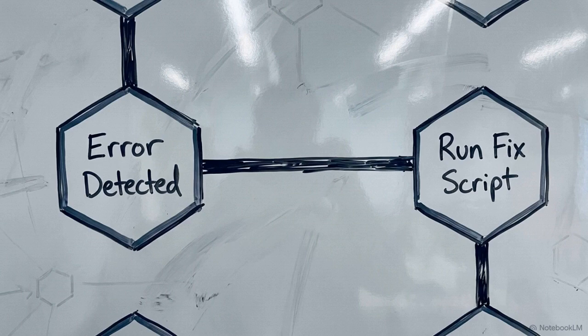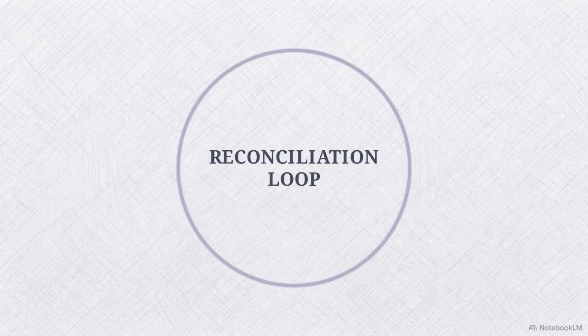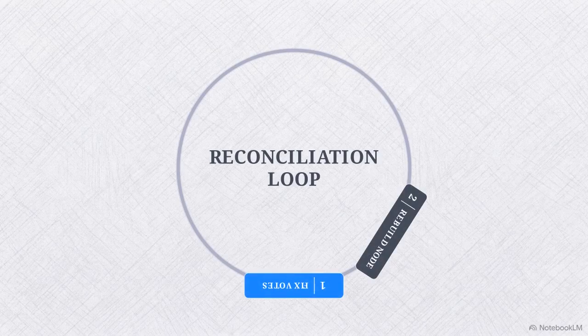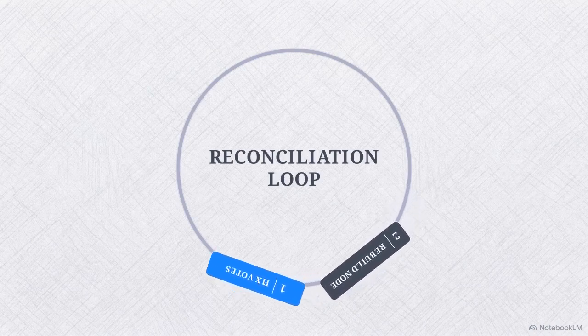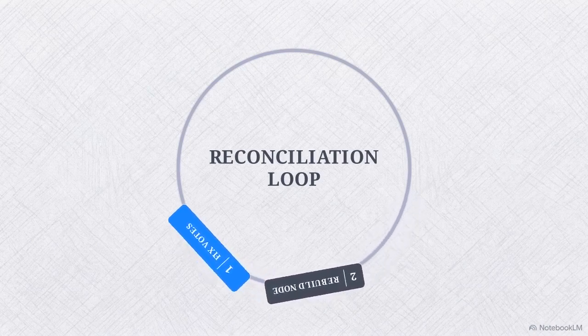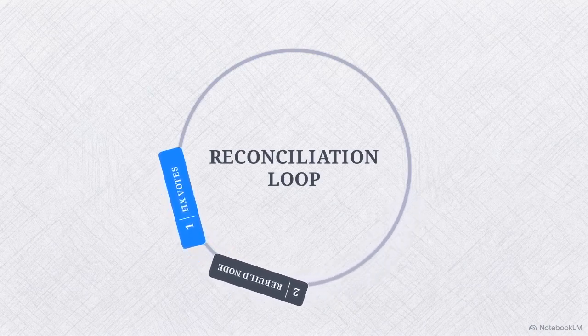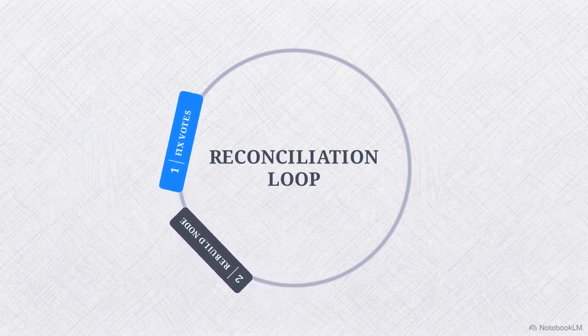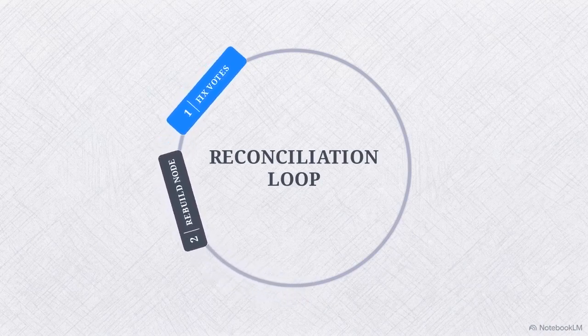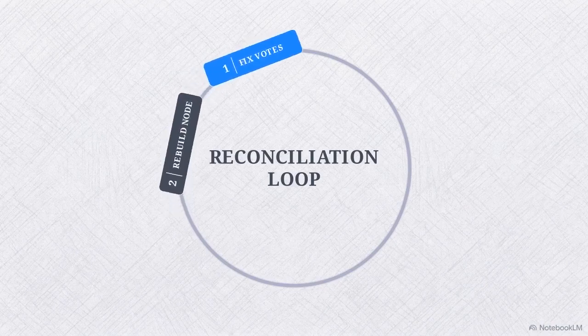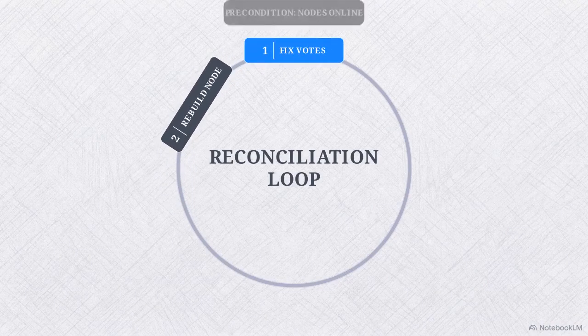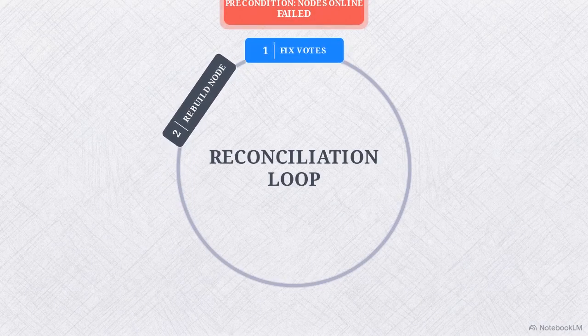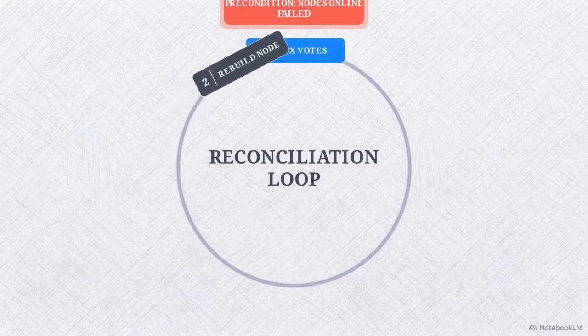Stripe's original V1 automation handled these events using a static, rules-based state machine, a set of plugins, each responsible for one issue, like fix votes or rebuild node, ran in a carefully ordered sequence within a reconciliation loop. In this architecture, dependencies are hard-coded. Scripts are ranked by priority. For instance, the fix votes plugin is prioritized over the rebuild node plugin to ensure the cluster maintains quorum during